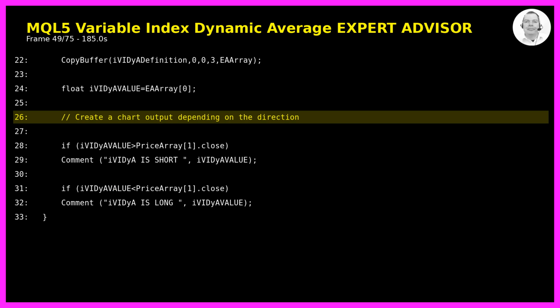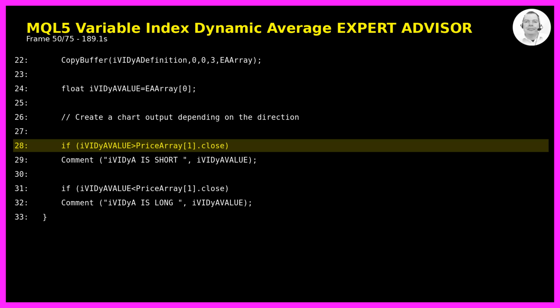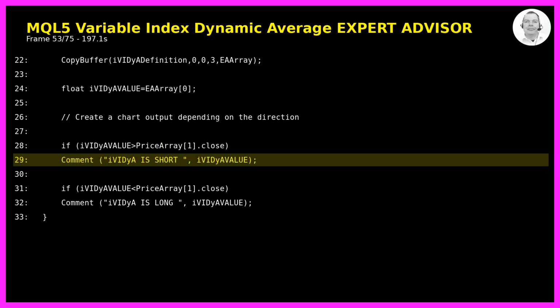Finally, we create a chart output depending on the direction. If iVIDyA is greater than the close price of the previous candle, price array 1 close, we display a comment saying iVIDyA is short followed by the indicator value.